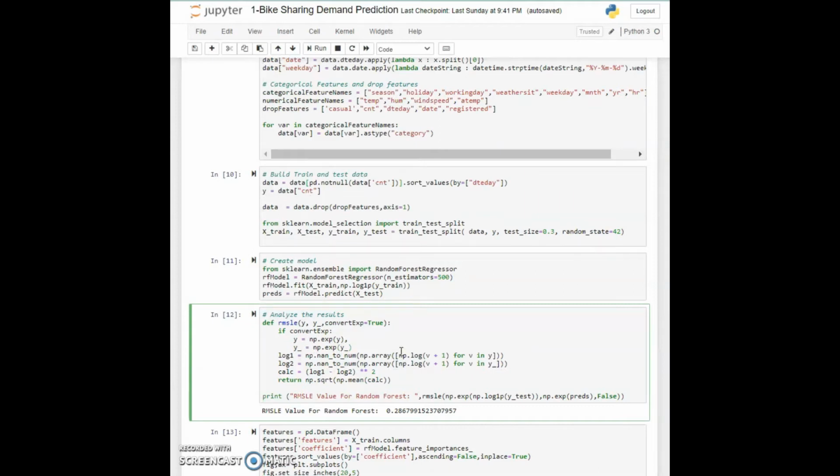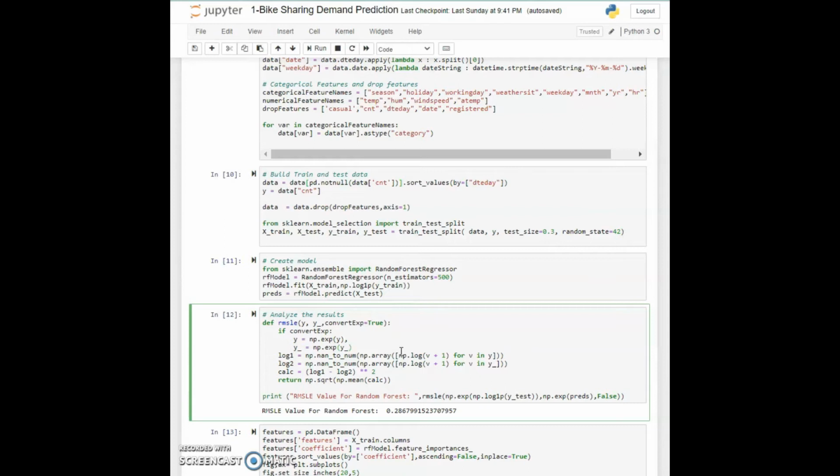So now in cell 12 we are going to analyze the results that we got from our implementation. Also, we will be implementing the root mean square log error, and we will find out which variables had the biggest effect on our result. So before we continue, let's see what RMSLE is. It's the root mean square logarithmic error, and we will be using it for calculating the error between the predicted value and the actual value, of course.